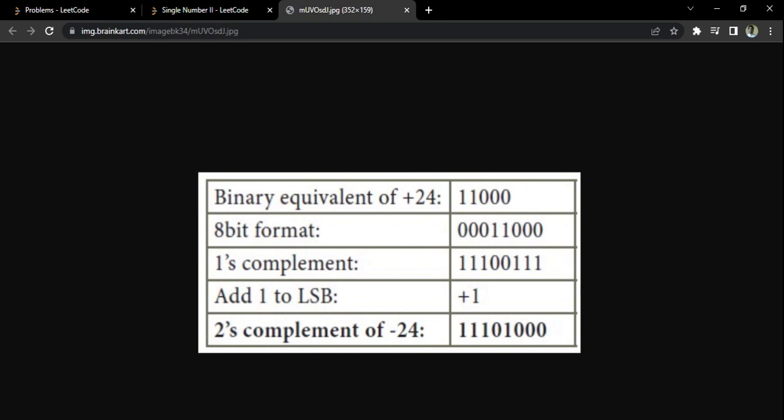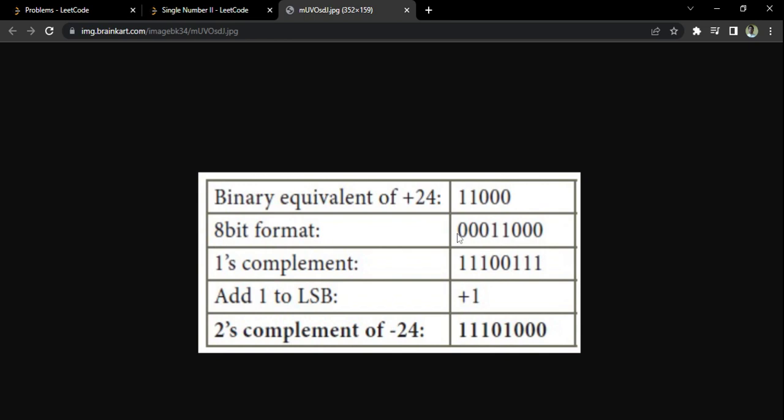It is as simple as that. This 0 is there, take it as it is. This 0 is there, take it. This 0 is there, take it. This 1 is there, take it. Once you witness 1, after that everything should be reversed. After the first one, everything should be reversed. This 0 is there, reverse it to 1. This 1 is there, reverse it to 0. This 1, reverse it to 0. This 1, reverse it to 0.